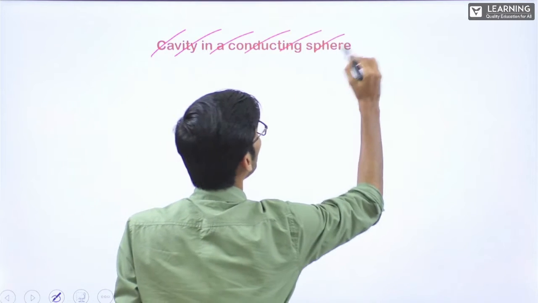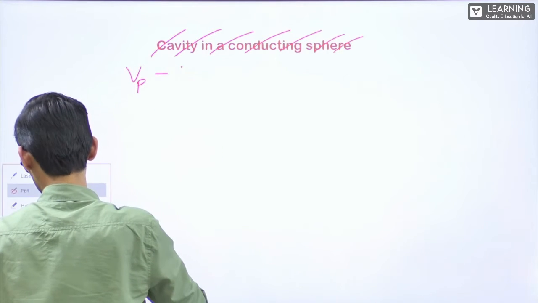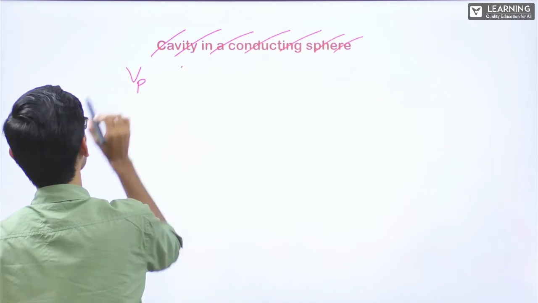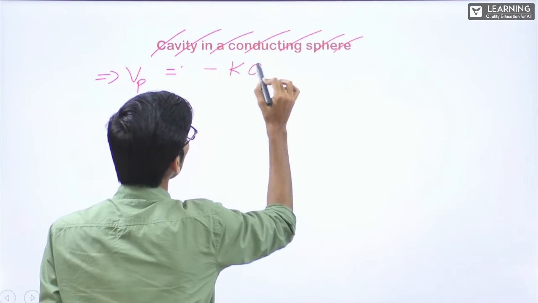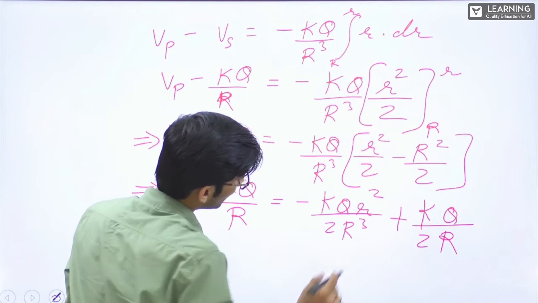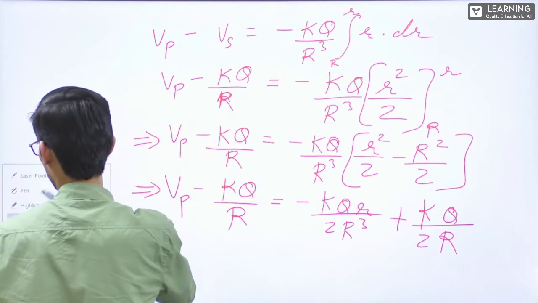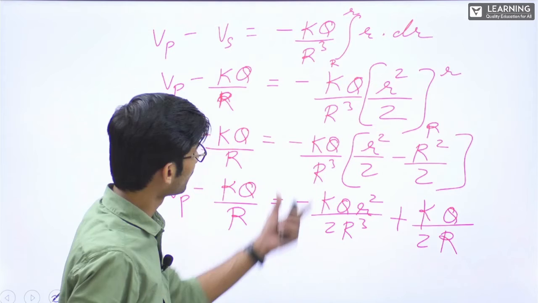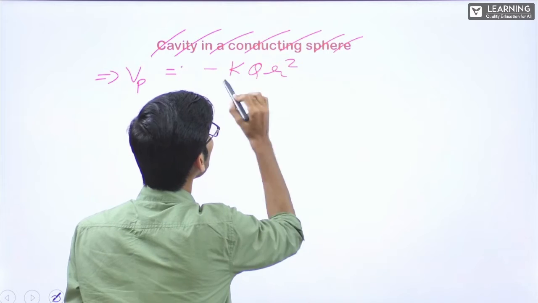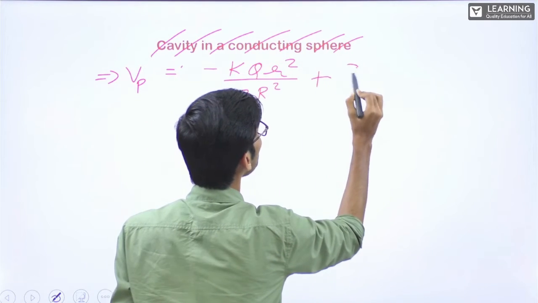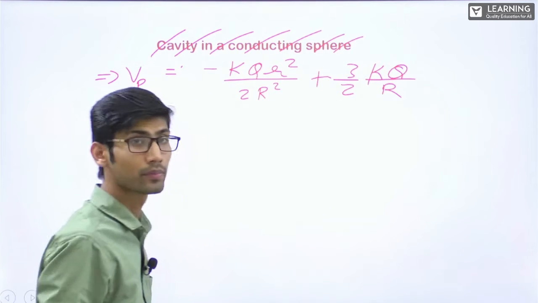Forget this, I'm continuing. So Vp is equal to minus KQ r square by 2R cube, plus 3 by 2 KQ by R, right?